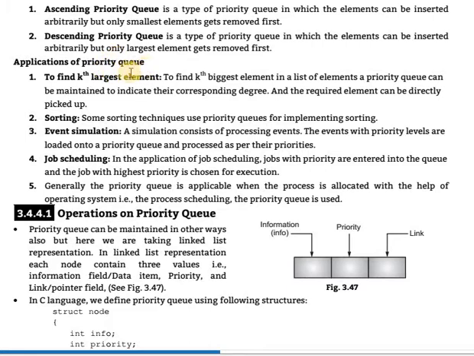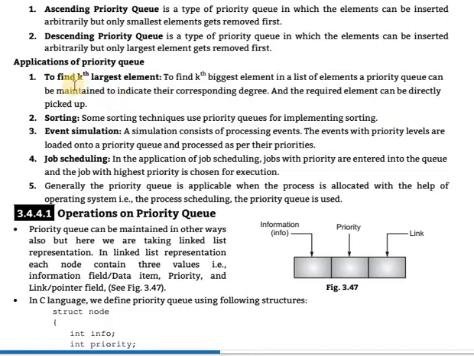Applications of priority queue. Which are the applications of priority queue? First, to find the kth largest element. To find the kth largest element in a list of elements, a priority queue can be maintained to indicate their corresponding degree, and the required element can be directly picked up.